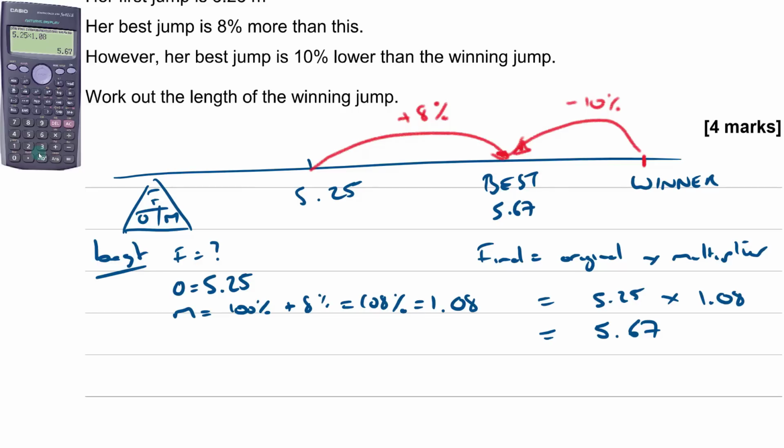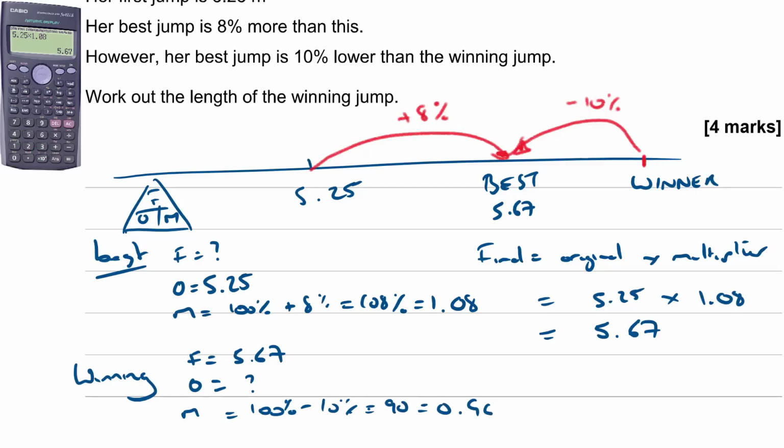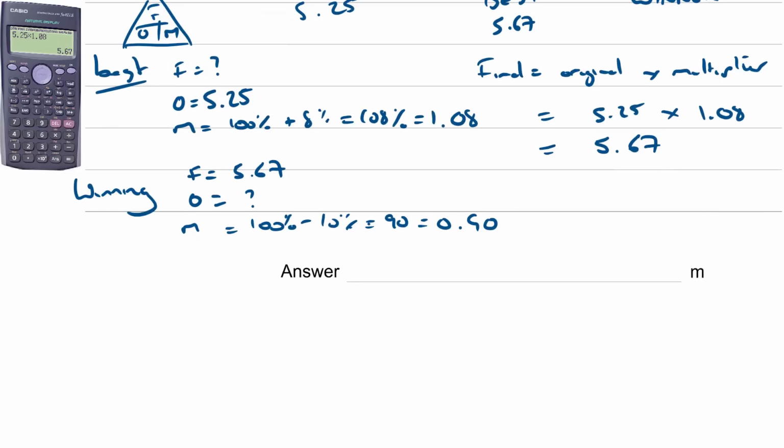well, this 5.67 is 10% lower than the original amount. So the winning amount, subtract 10%, is 5.67. So I actually want to do a reverse percentage here. So for the winning one, our final is 5.67. It's her best one. Our original is what we're trying to find, and the multiplier is going to be 100% less 10%, which is 90%, which is 0.90 as a multiplier.